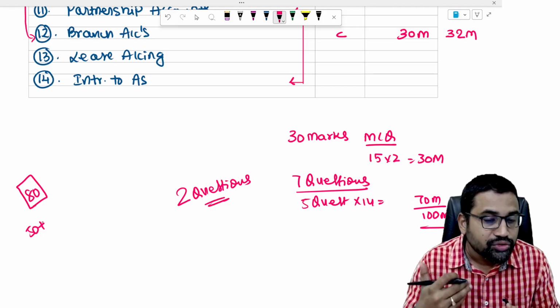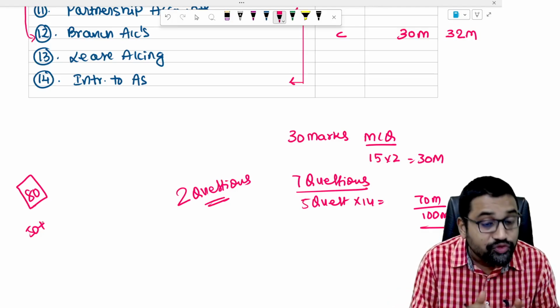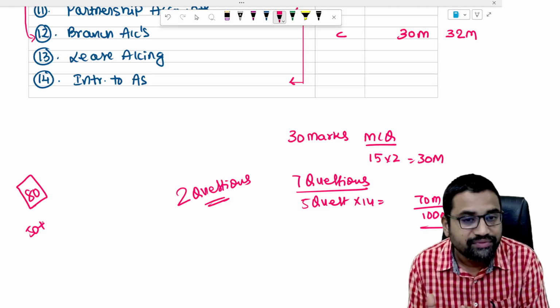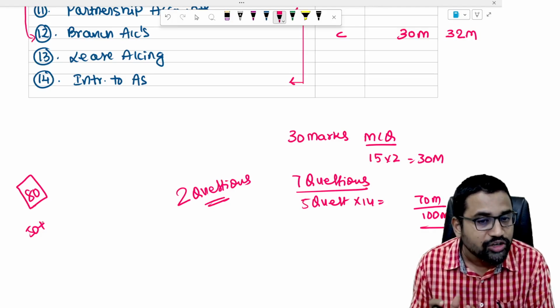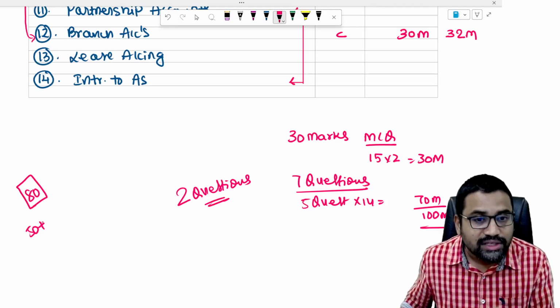To what extent you covered, whether you are able to get good marks or not. And here, if you are able to write 80% of the paper perfectly, then definitely nobody is going to stop you from getting good marks. So therefore, what are the things you need to focus on?